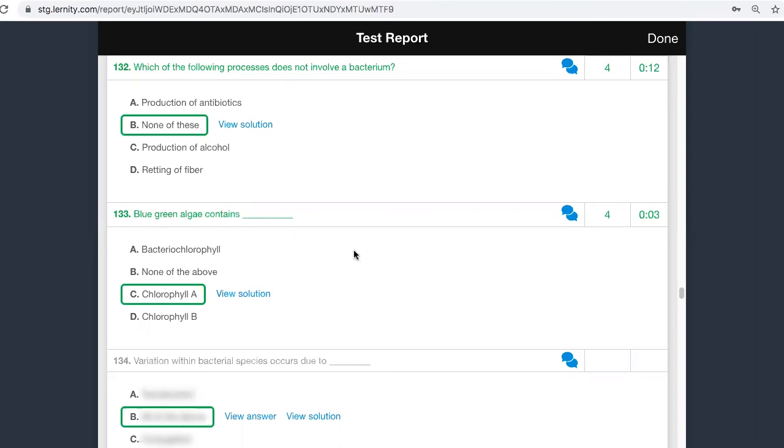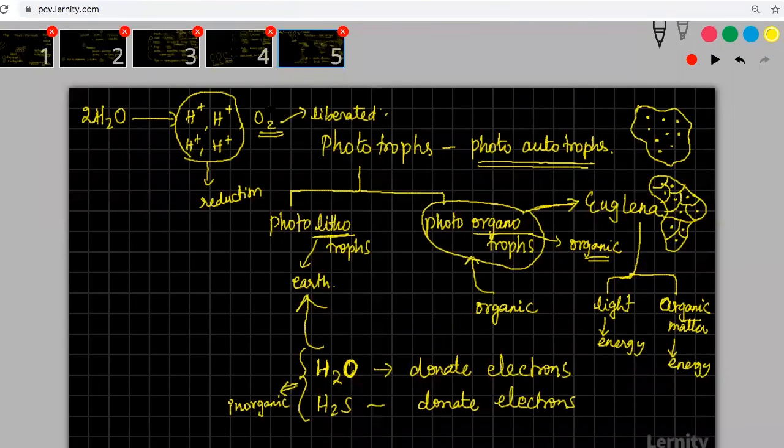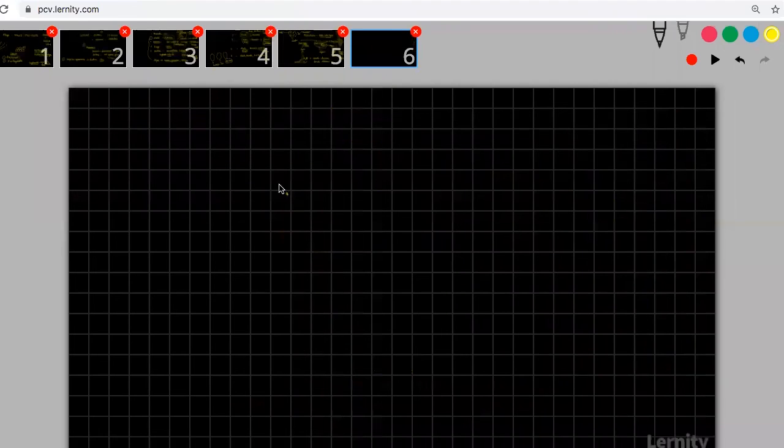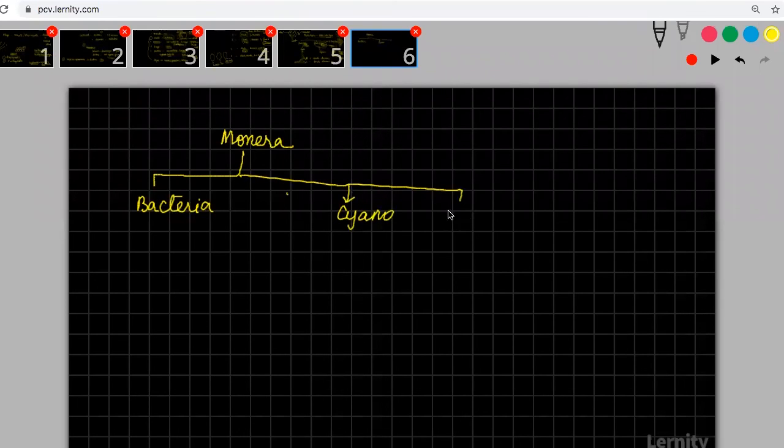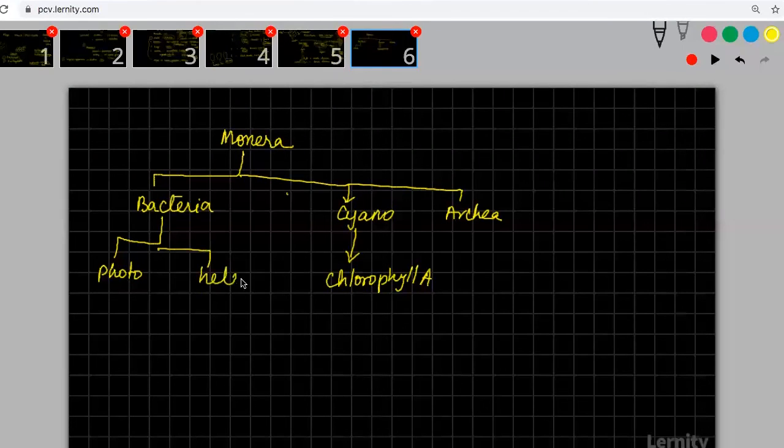So in your Monera, you will have the normal bacteria and cyanobacteria. You will also have archaea. The cyanobacteria will have chlorophyll A. In bacteria, photosynthetic is also there, heterotrophic is also there.